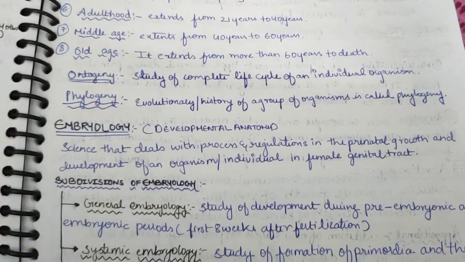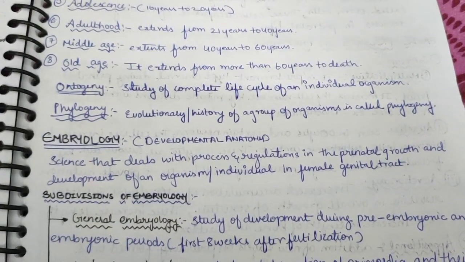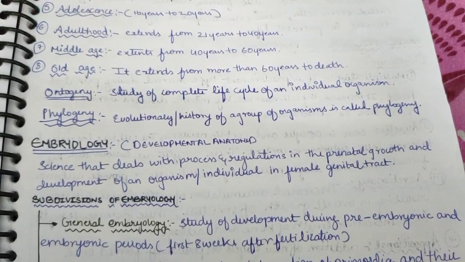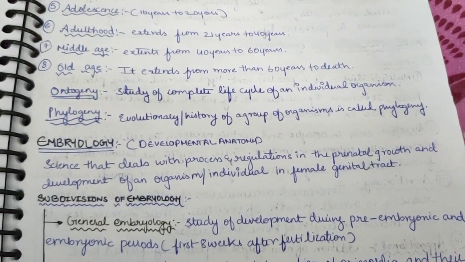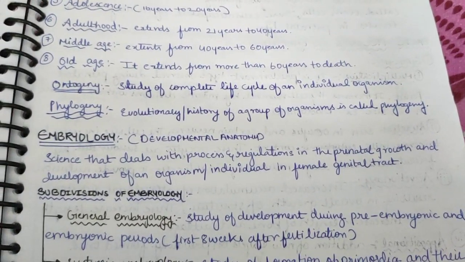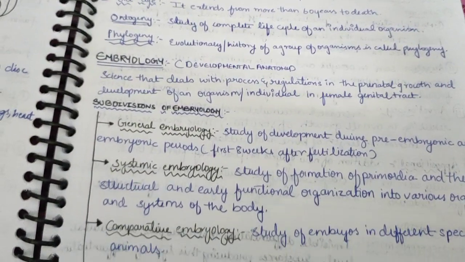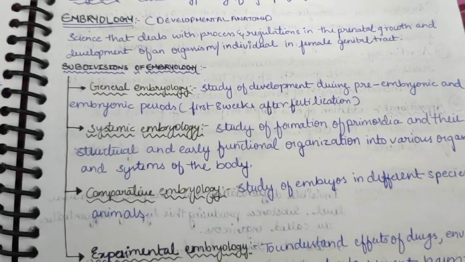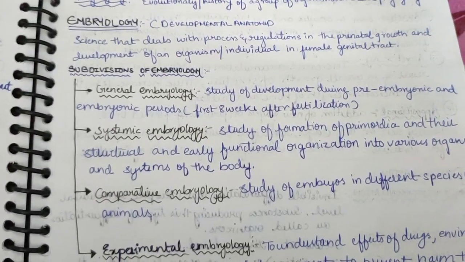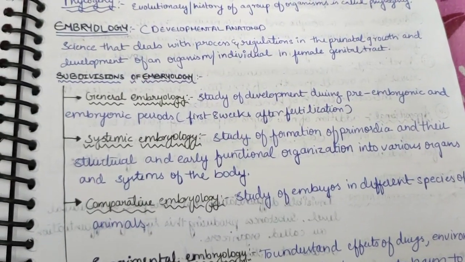Now embryology. It is also known as developmental anatomy, the science that deals with the process and regulations in the prenatal growth and development of an organism or individual in the female genital tract. Now there are many subdivisions of embryology. Let us know them. The first is general embryology, the study of development during pre-embryonic and embryonic periods. The first 8 weeks after fertilization is known as general embryology.